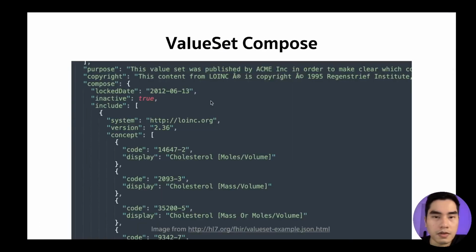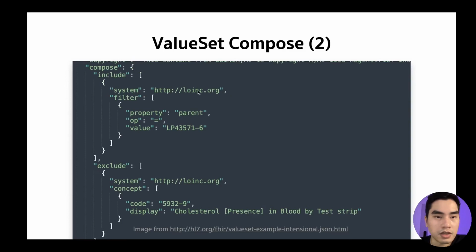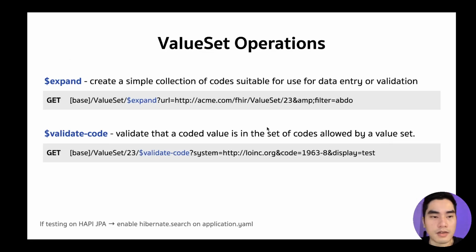So this one is using the concept to list all the codes like this, and this is using the filter property. This means that this value set includes all the codes whose parent is this code from the LOINC code system, and then excludes this concept out from the value set.